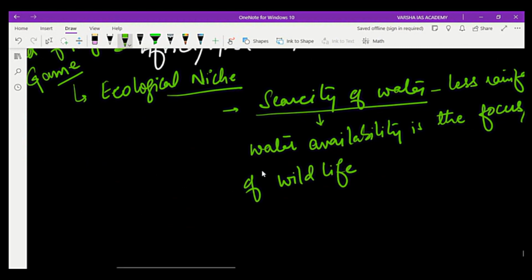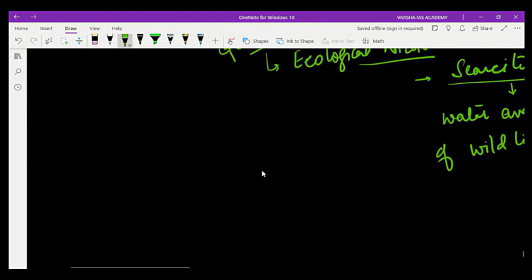How is it? See, over the area where a small lake is there, there will be water. Over this area, small animals like deer will come, and there are tall grasses there. To hunt the deer, the lion will come, right?